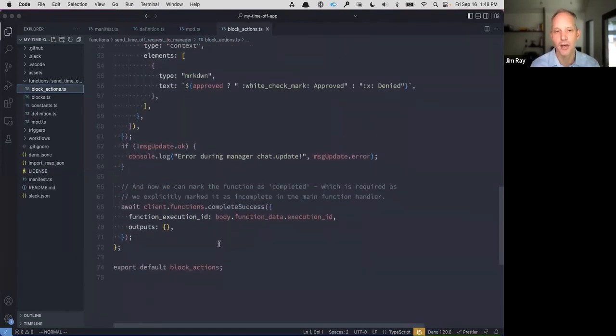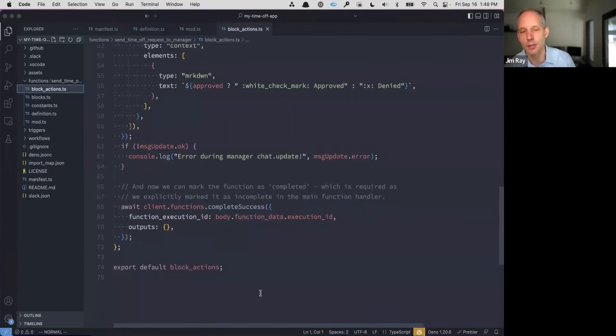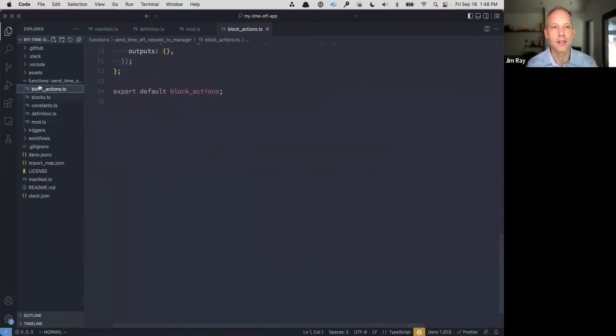We've got a little bit of logic here, but really it's all about posting that message to the manager and then managing what happens when they click the button. You can imagine, if they click the approve button, then you might call an API that updates that in an HRIS system, for instance. And so you can use this template for the specific actions that you might have as well. So that's the functionality of our function.